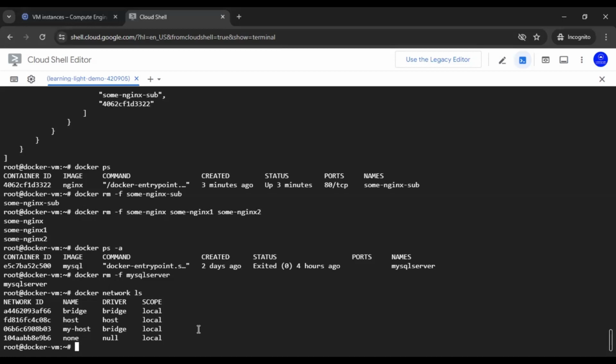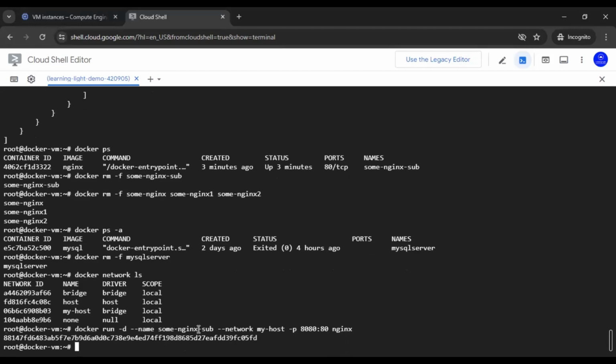So now let's create the same Nginx, but this time we're going to map the ports 8080 to the container's 80, and let us run.